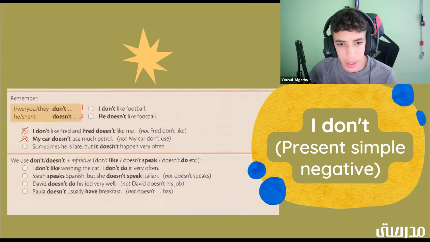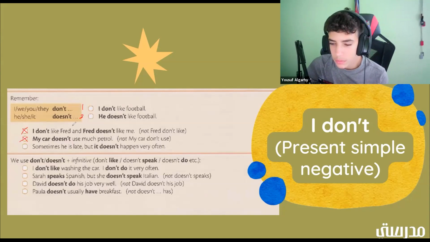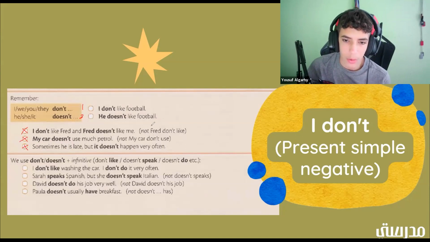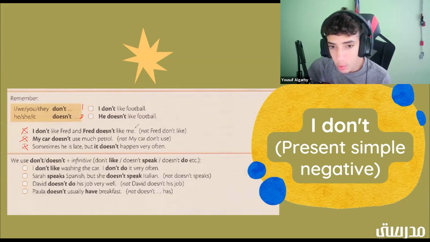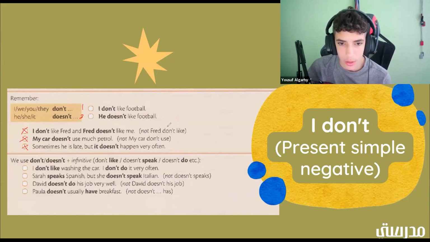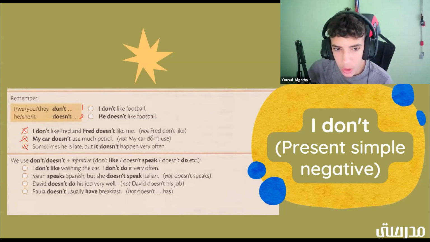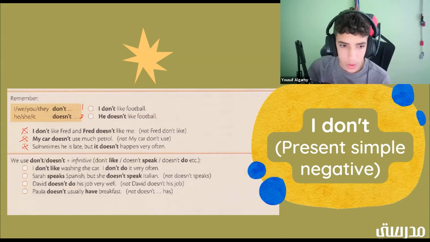Sometimes he is late, but it doesn't happen very often. That would be 2 as well. Good job. So here we have it repeating the point that I made over here. So it would be I don't like Fred and Fred doesn't like me, but it would not be Fred don't like. Okay, so Fred don't like is wrong. I don't like Fred is right. So my car doesn't use much petrol, that would be correct. My car don't use much petrol, that's wrong. Okay. All right.